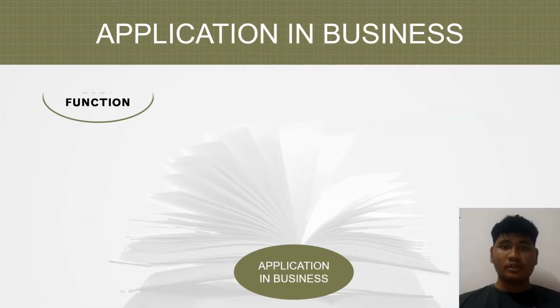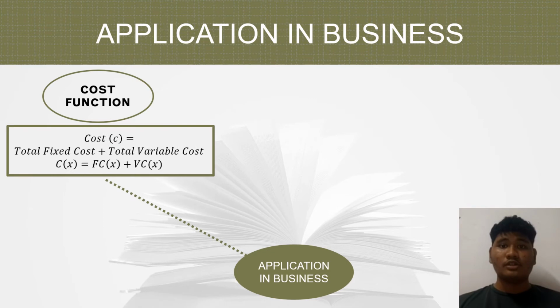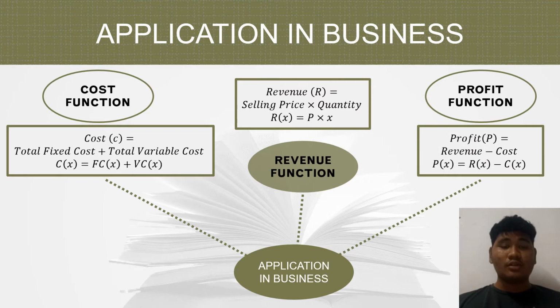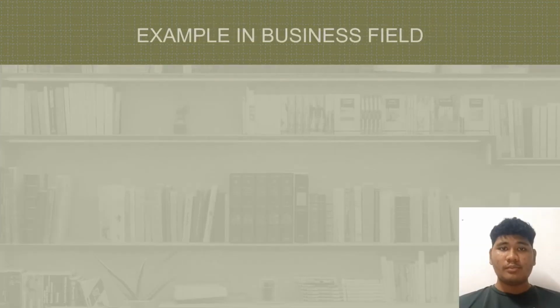First of all, we have a cost function, which can be determined from the total amount of fixed cost and total variable cost for each unit. Then we have the revenue function, which can be gained from the selling price times the number of units sold. Last but not least, there is the profit function, which can be calculated by subtracting the cost from the revenue. Moving on to the example in the business field.